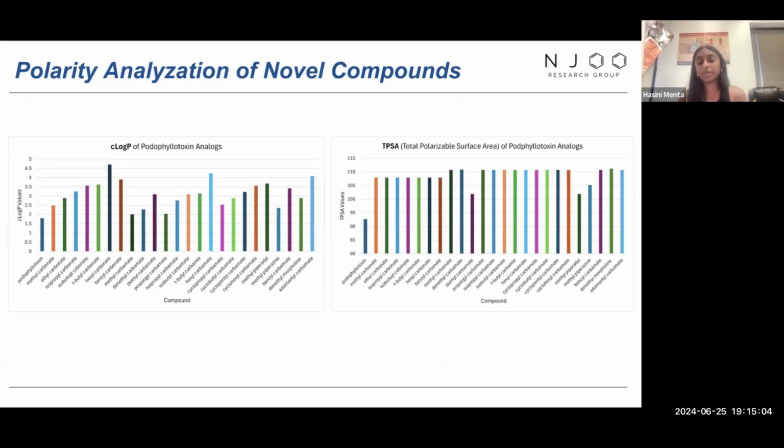In relation to the TPSA values that we see on the right, we're able to evaluate cellular absorbance, and the lower the value, the more permeable the compound is in cells, which in turn increases the impact of the drug. So overall, higher C-logP values mean more hydrophobic, more nonpolar, and less potent. We're hoping to find, as we can see Podo being the lowest C-logP value, and then all the other analogs having higher C-logPs.